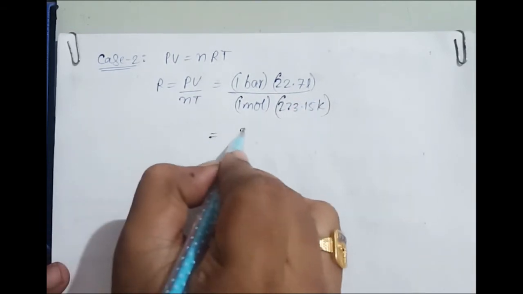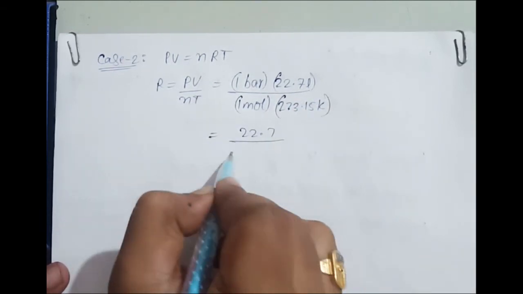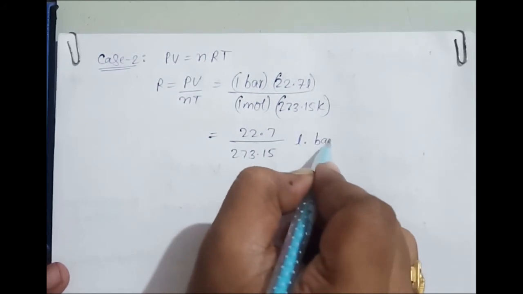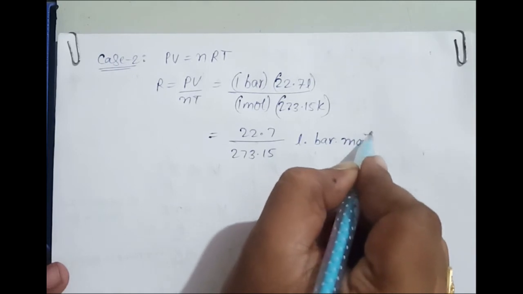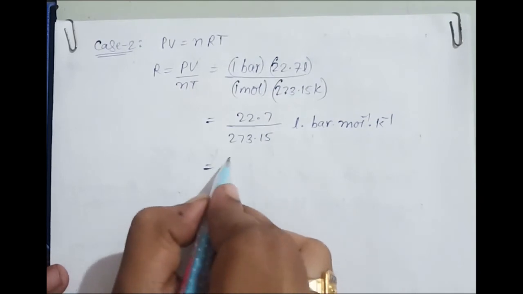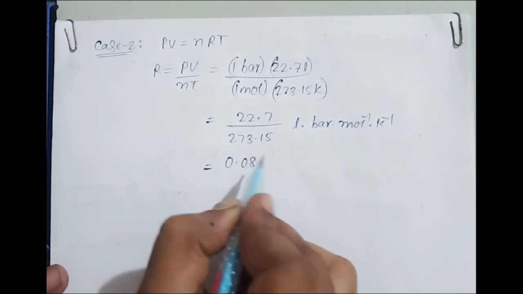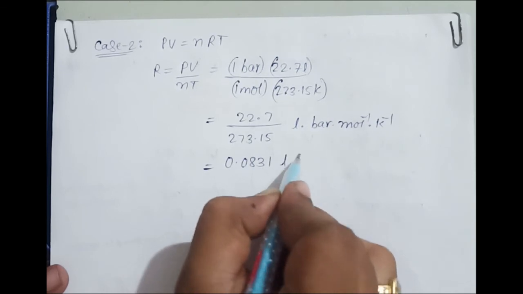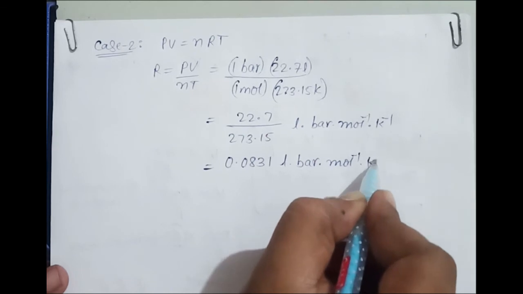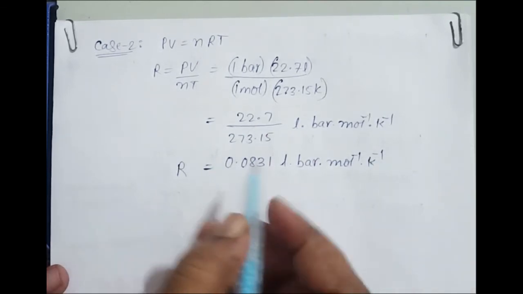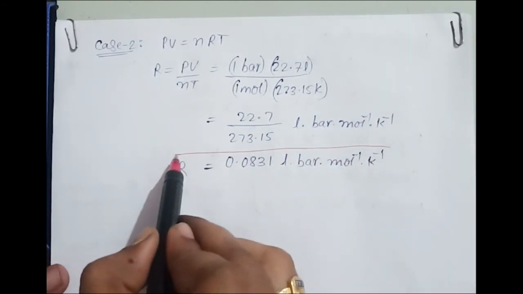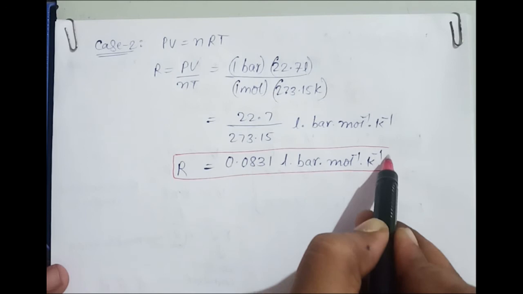So you can write this as 22.7 over 273.15 liter bar per mole per Kelvin. Which is coming a little bit greater than the previous one, 0.0831 liter bar per mole per Kelvin. That is another value of R. This is another set of R value.